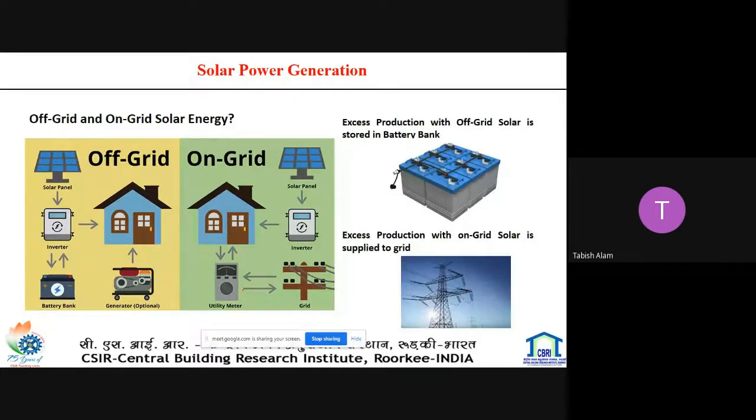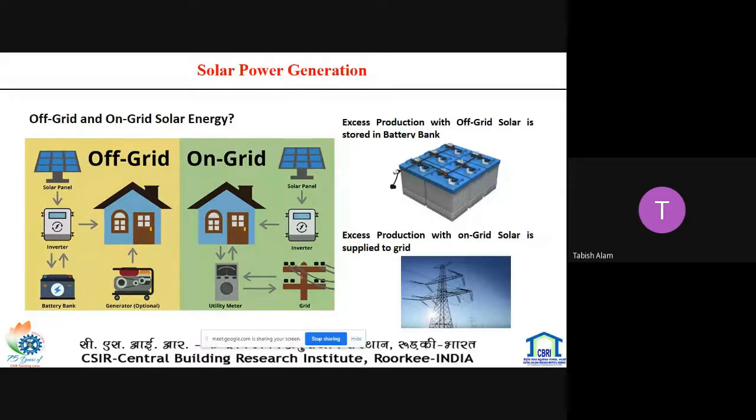So suppose we have generated a large number of electricity units, whatever we can use, we can supply the rest to the grid. And at night, we can take electricity units from the grid. So there is a net supply, or net electricity units taken from the grid.